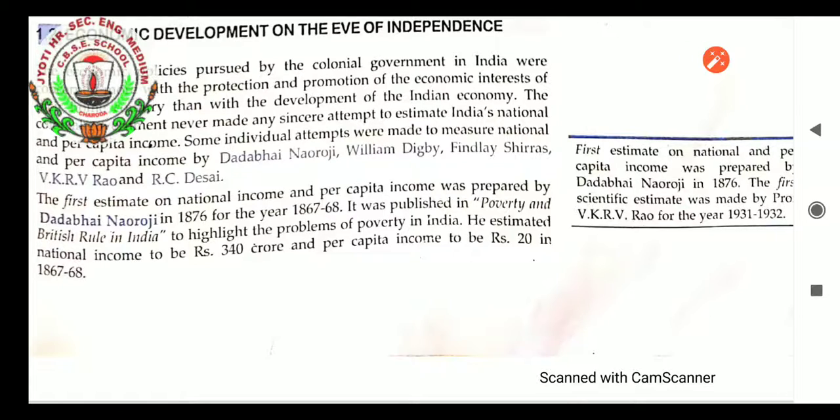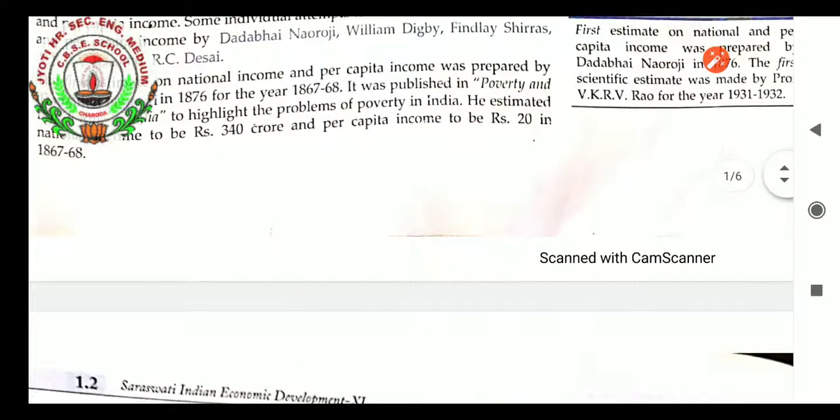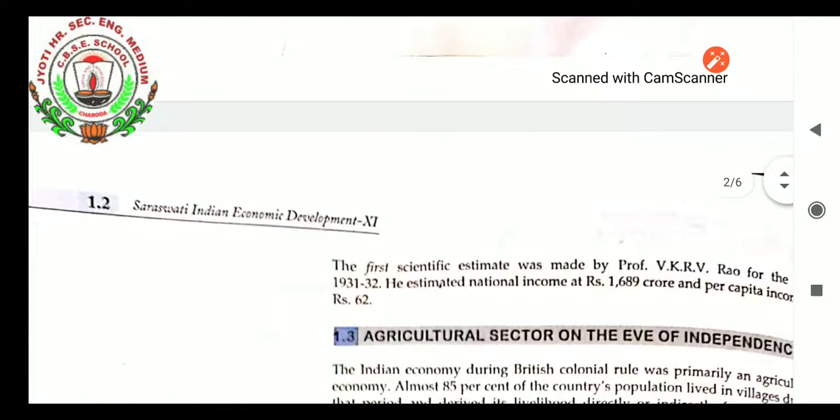The first estimate of national and per capita income was prepared by Dadabhai Naoroji, that you have to remember. And the first scientific estimate was made by Professor V.K.R.V. Rao for the year 1931 to 32. So scientifically, who calculated? V.K.R.V. Rao, and manually, who did it was Dadabhai Naoroji.